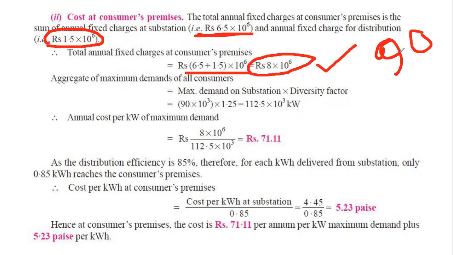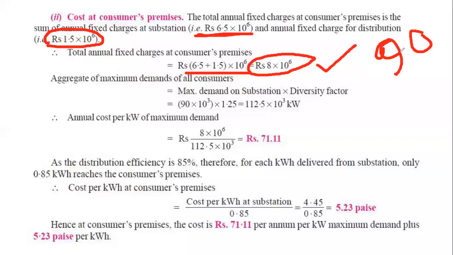So if we sum all the individual maximum demand, it will be definitely bigger than the maximum demand on the substation. Why? Because all maximum demand is not happening at the same time. They diverse. That means they're using their maximum demand at different times. That's why the maximum demand in the substation that we get is not the same as the maximum demand of the consumers. That is the lesser value.